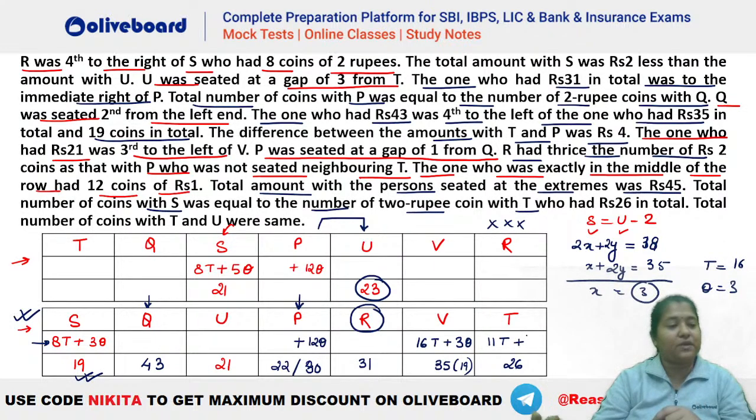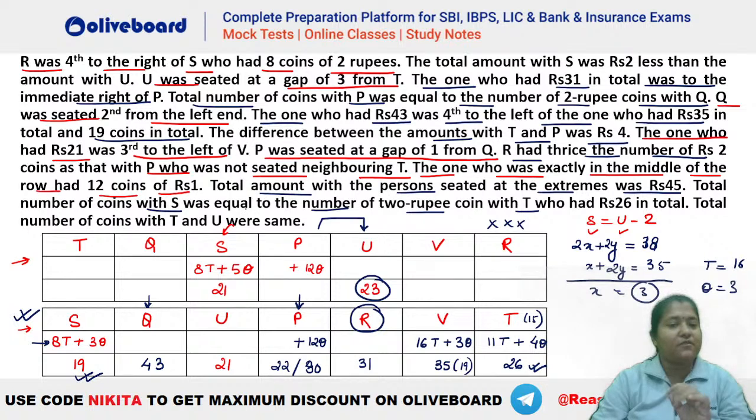11T plus how many 1 rupee coins should be there? You can see the total is 26, right? And if he has 11 coins of 2 rupees, that means 22 is already done. How many coins should be there for 1 rupee? It should be 26 minus 22, that is equal to 4. So there will be 4 coins of 1 rupee here. So this is your 4O. So how many coins does T have? T has 11 plus 4, that is equal to 15 coins. Now what was given about this T here? There was one piece of information, let's check.